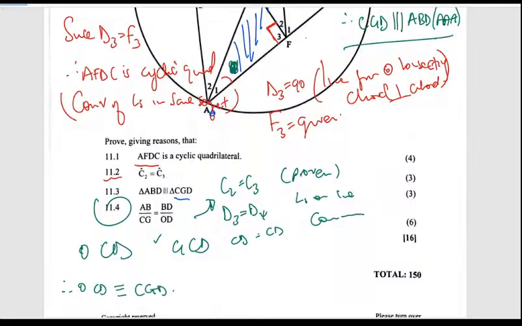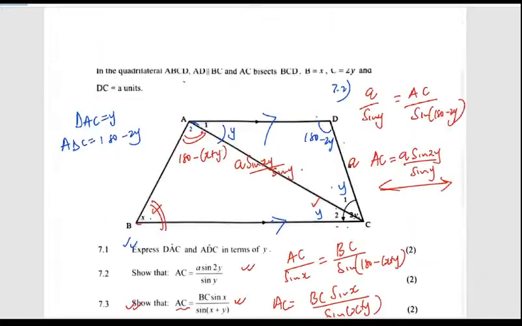So if that is true, we're going to say that AB over CG should be the same as BD over DO. That is what they needed, because if the two triangles are congruent, then these two sides are equal. Boom. Okay, guys, out of 100, I can rate this paper to H because of the big English, and let's